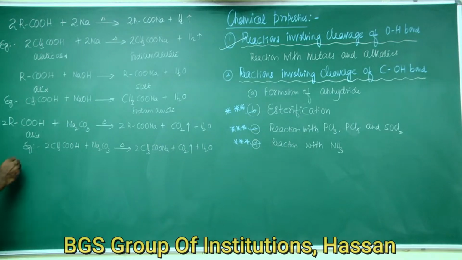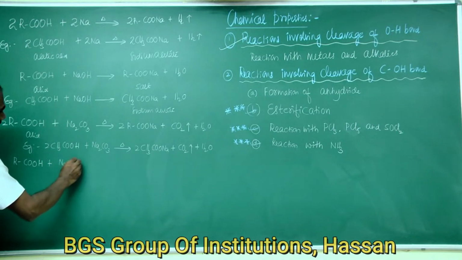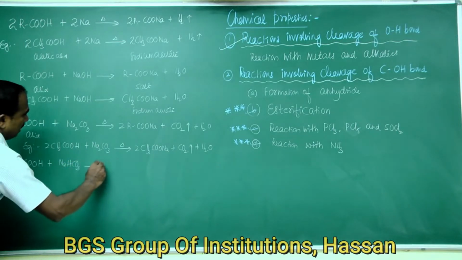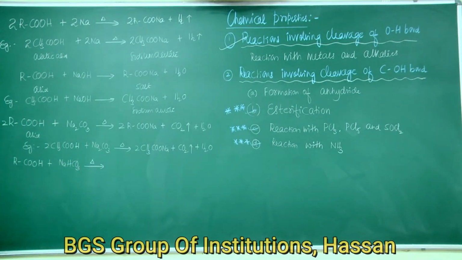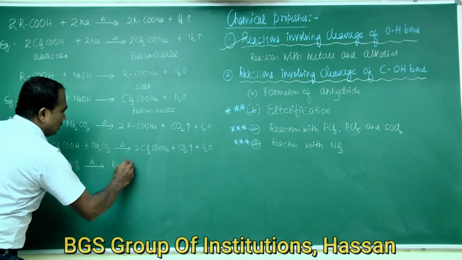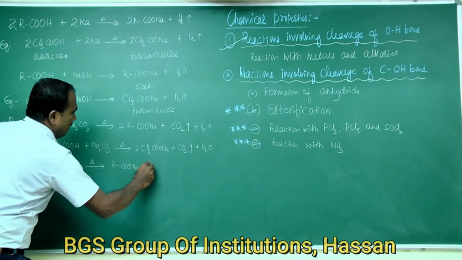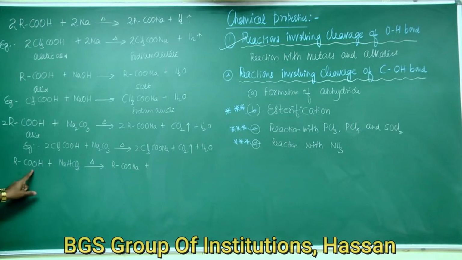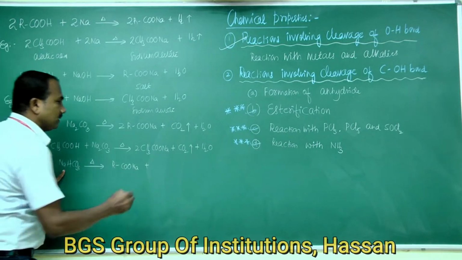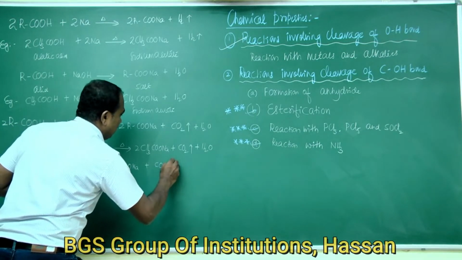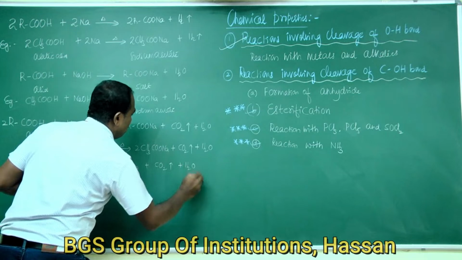Likewise, carboxylic acid also reacts with sodium bicarbonate or sodium hydrogen carbonate to form salts, that is sodium salts of carboxylic acids, RCOONa, plus carbon dioxide gas is liberated plus H2O.